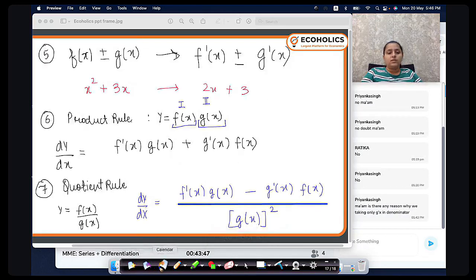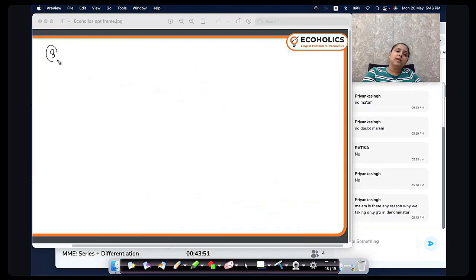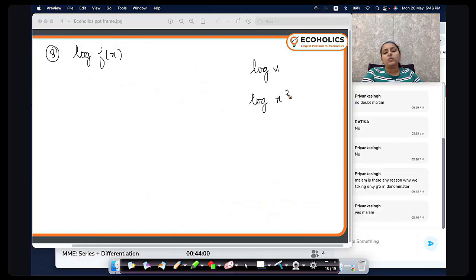Now after this 7th, 8th, after this we see the derivative of log function. So log f of x. F of x में मतलब I can write log x, log x square, log x plus 3 square. Anything can come. This just represents function of x. ठीक है?